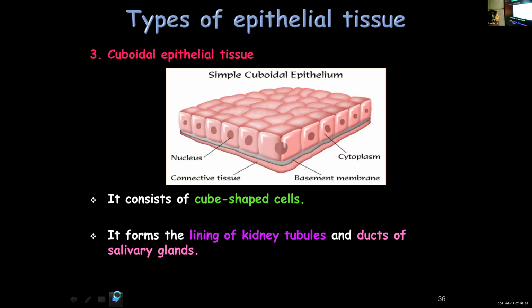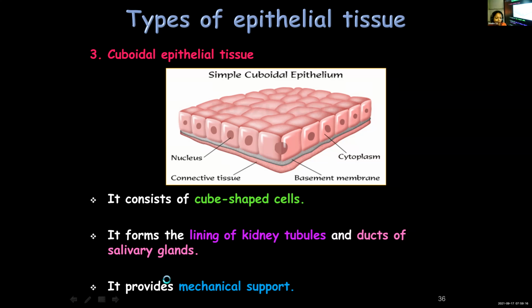Where do you find them? In the lining of kidney tubules. In the kidney, there are filtering units known as nephrons, which are highly coiled tubes. A tubule means a small tube. Salivary glands produce saliva, which is released into the mouth through the salivary duct. Duct means a passage. So cuboidal epithelial tissue is found in the lining of kidney tubules and ducts of salivary glands, and its function is to provide mechanical support.